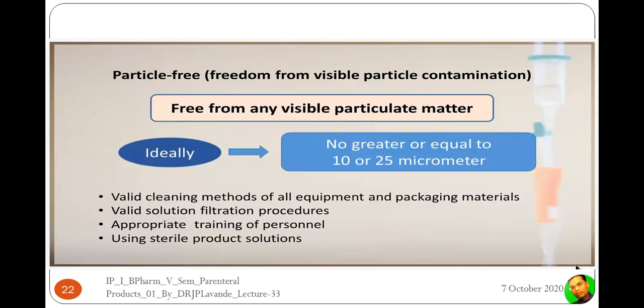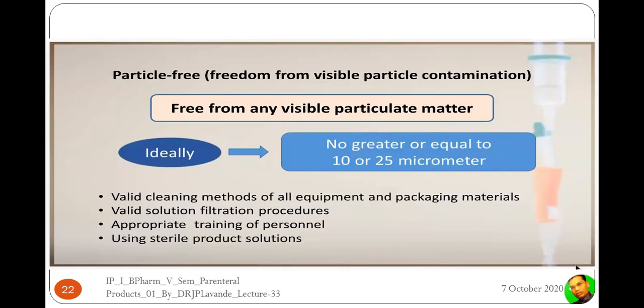The product should be free from particles, free from visible particle contamination, free from any kind of visible particulate matter. Ideally, if you see, not greater than or equal to 10 to 25 micrometer. In order to maintain all these, again, we need to follow valid cleaning methods for all equipments and packaging materials.